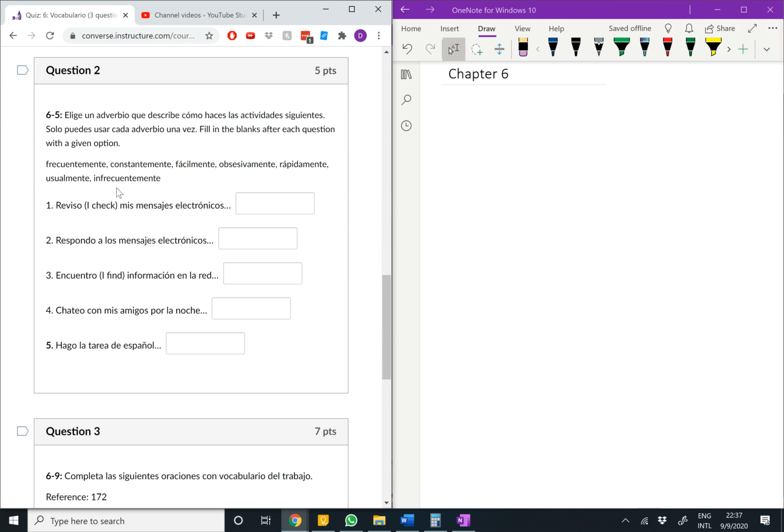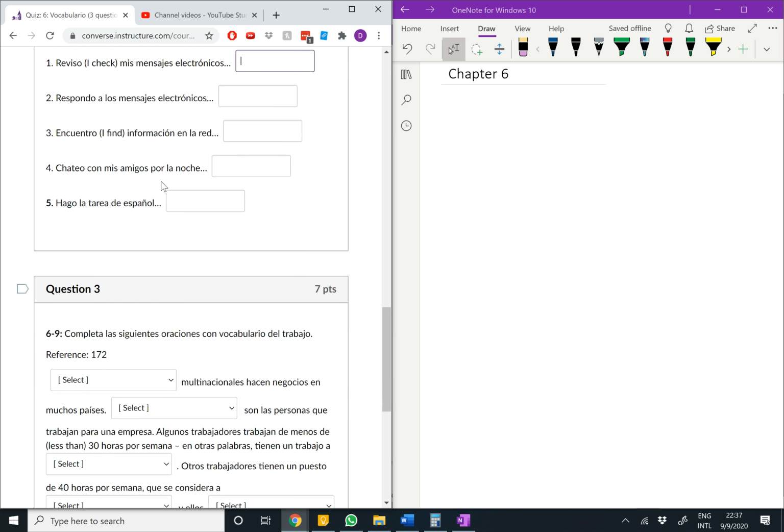6-5. Here, all you're going to do is read the sentence. So, reviso mis mensajes electrónicos. Copy, paste an answer. Constantemente, por ejemplo, right? Whatever you pick, there's no right or wrong answer here, right? So long as you're using one of these.